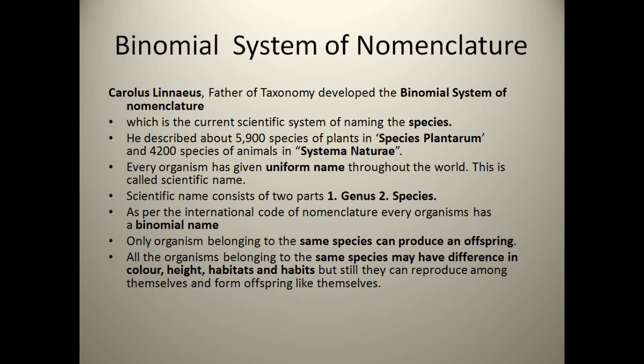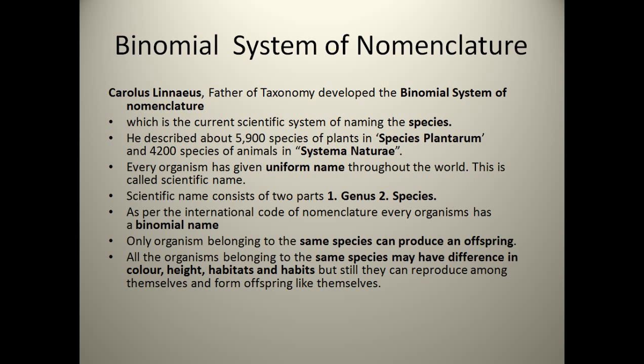If we are giving the name of a species of any plant, that particular book is known as Species Plantarum, while when we are describing the species of animals, the particular book is known as Systema Naturae. Why is this known as Systema Naturae? Because a plant is independent in nature, while animals are dependent upon nature, so it is considered as a system of nature.